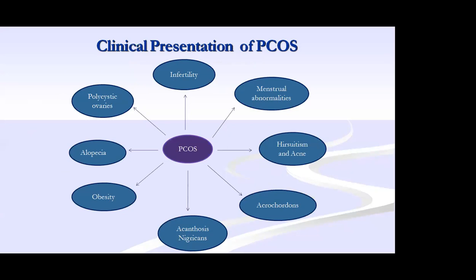First is anovulation. As I mentioned, menstrual abnormalities. The patient will come with oligomenorrhea or amenorrhea followed by profuse bleeding, or with 4 months amenorrhea, like that the history will be. Then hirsutism and acne. Most of the time, they don't have the confidence to walk out with this hirsutism and acne. They will be afraid of the friends who will always cheat on them.